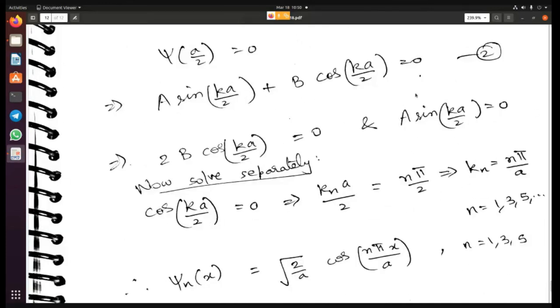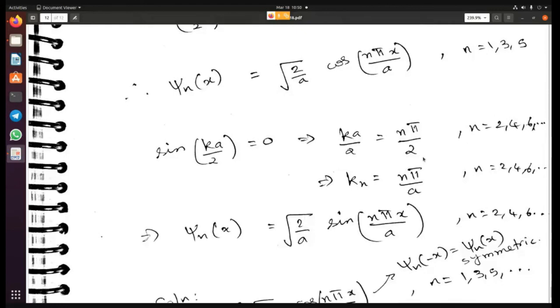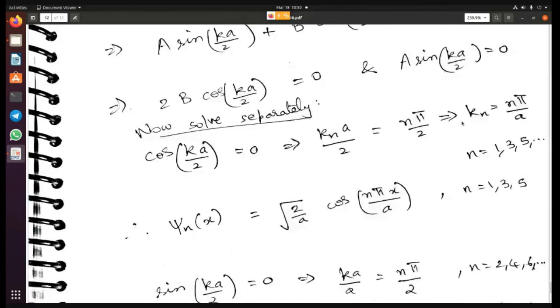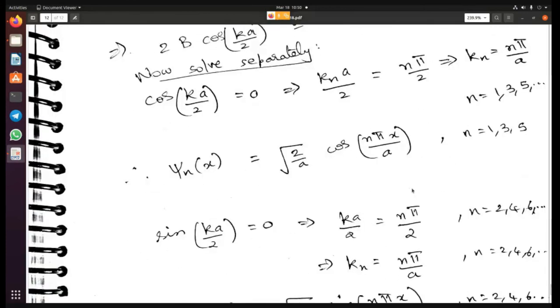And if you solve for this function, when will this term be zero? When the argument of the sine function has to be equal to n pi, right? Why have I written n pi by 2?